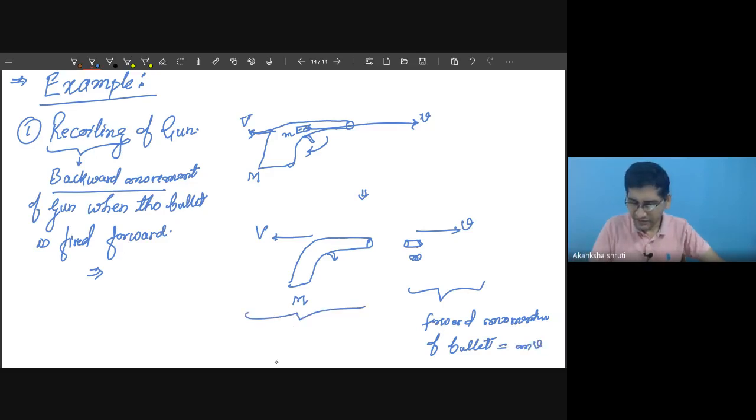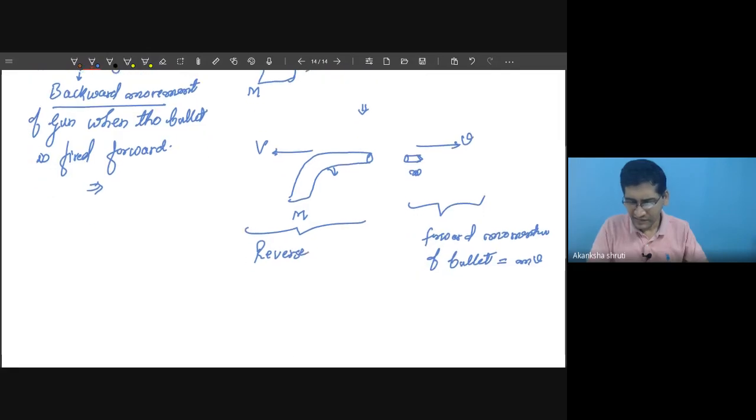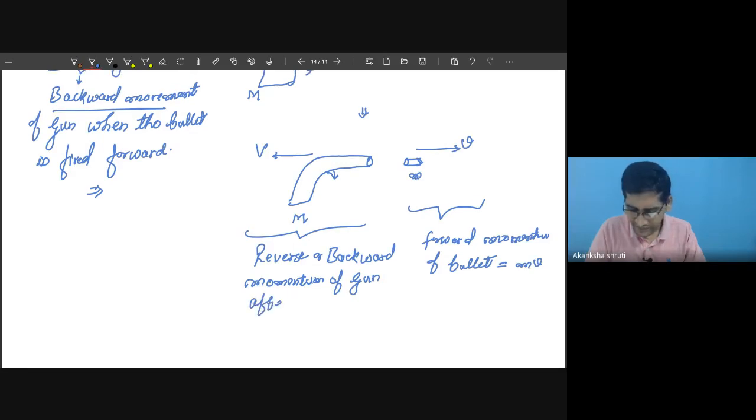This is the reverse or backward momentum of the empty gun after firing, after losing the bullet.